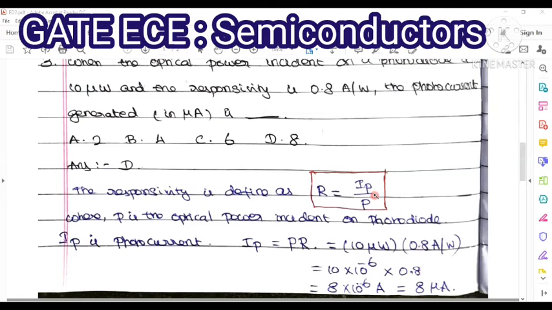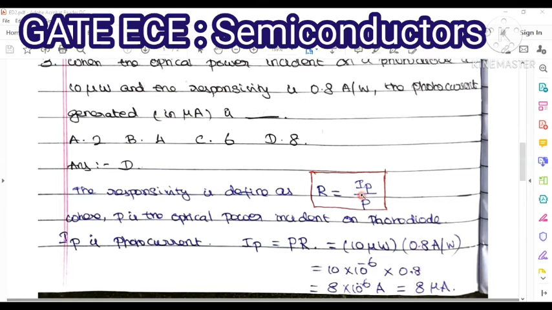So responsivity is defined as the ratio of photocurrent to the optical power incident on the photodiode. That is the definition of responsivity: R equals IP by P.